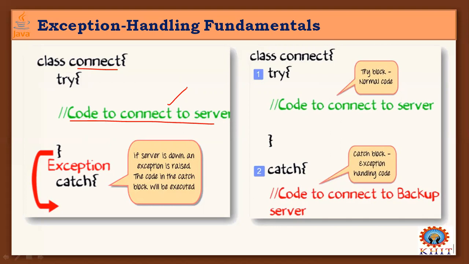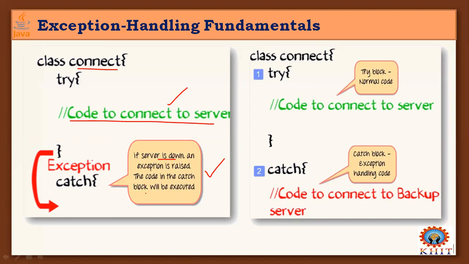Even though we have well-established program statements, sometimes exceptions may be generated. For example, if the server is down, an exception is raised. We are unable to connect to the server because the server is down. There are many causes, based on the device we select to connect.